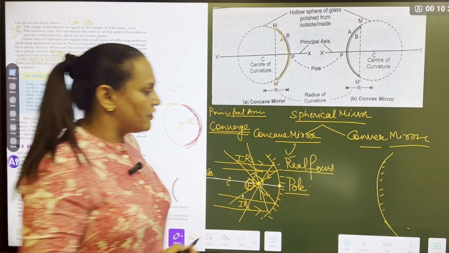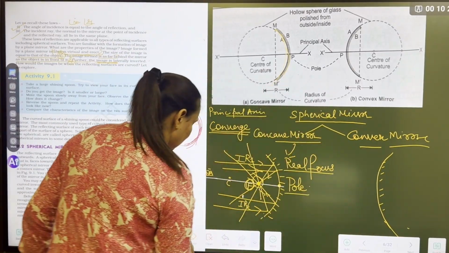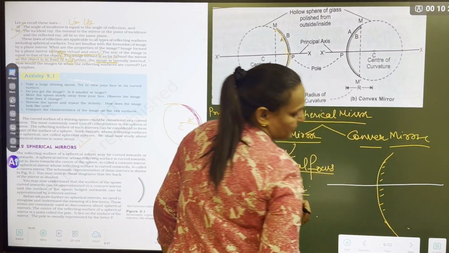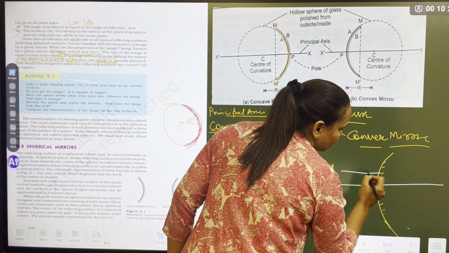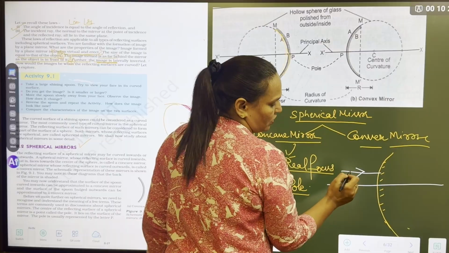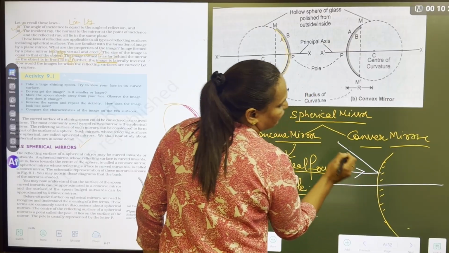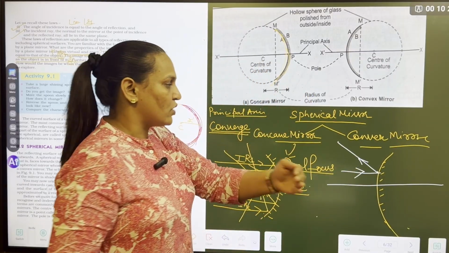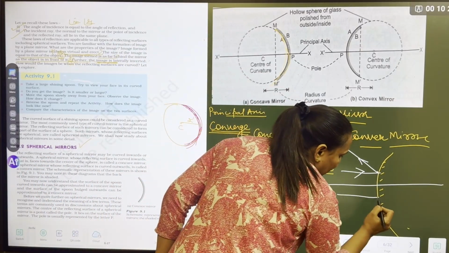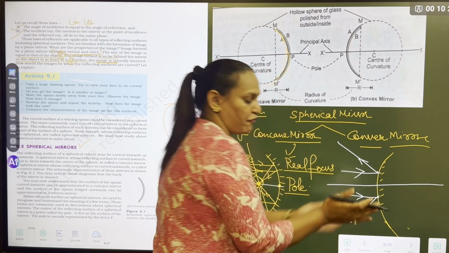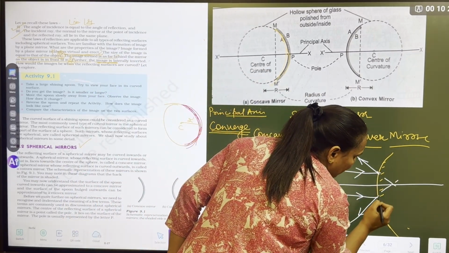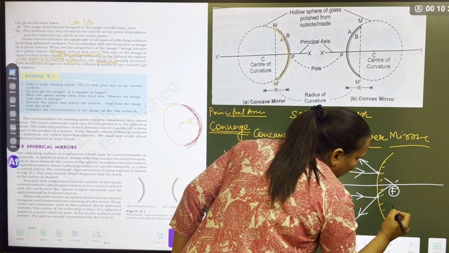Whereas in a convex mirror, I am changing the color so that we can see clearly. This is the principal axis. Here the rays hit the mirror, but they do not pass through the focus. They will diverge because they cannot pass through the mirror. Instead of coming back, they go away from each other. They diverge. The reflected rays diverge. So if you extend them, they will meet behind the mirror.